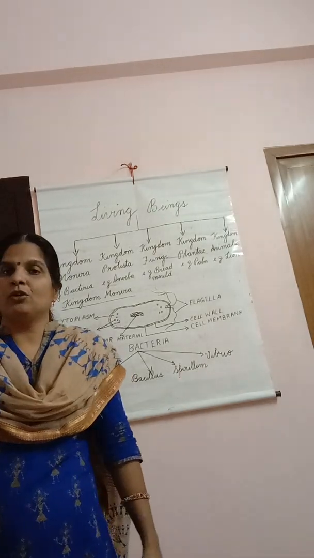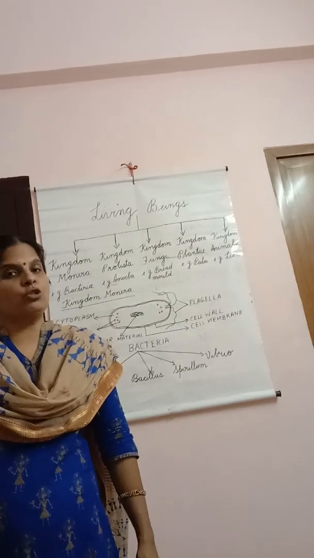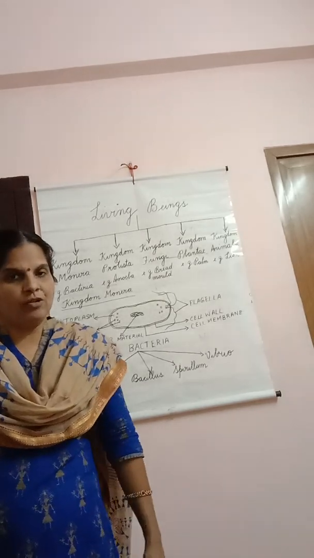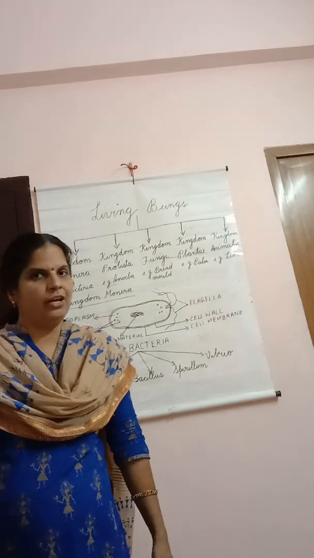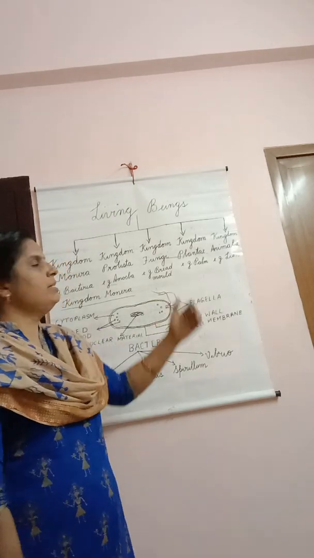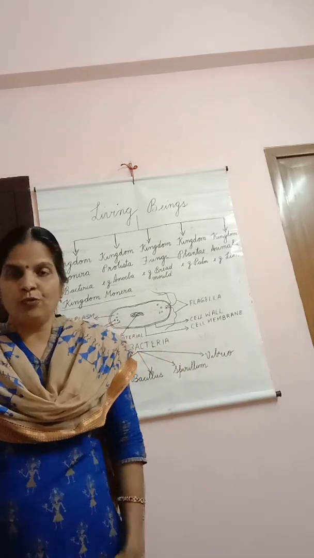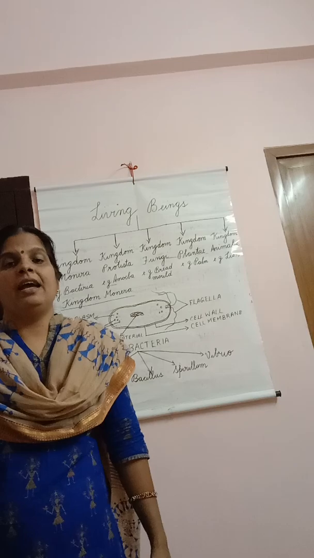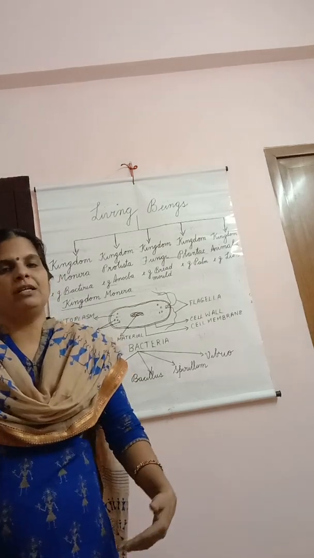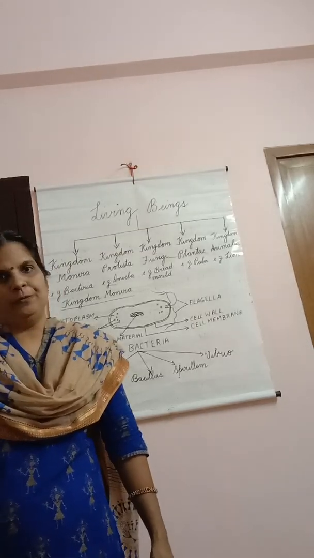Kingdom plantae, they include all the plants. They are autotrophs. They are multicellular forms and they have chlorophyll in them, so they can make their own food. Now animals, they have the ability to move from one place to another. They are multicellular, but they are heterotrophs, that is, they depend upon others for food.